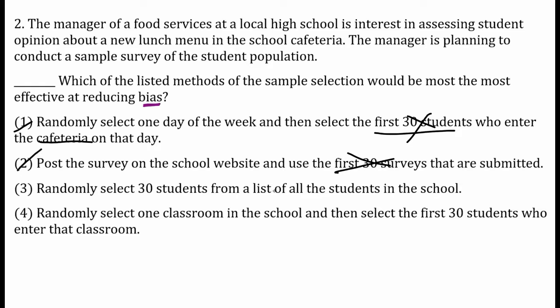Randomly select 30 students from a list of all the students in the school. That seems very basic, but that seems like a really good choice, to just randomly pick 30 students from the list of everyone at the school. Let's see what's wrong with number 4. Randomly select one classroom in the school, and then select the first 30 students who enter that classroom. That is not a good choice because once you select that classroom, everyone doesn't have an equally likely shot of getting picked. Once you pick a classroom, you've limited the population down. You're not going to pick from everyone who goes to the entire school. And again, that first 30 idea is still not settling because you want to get a representative sample, not just the first people who show up.